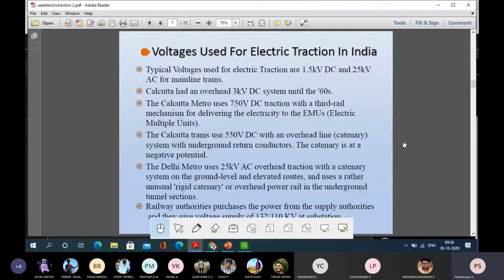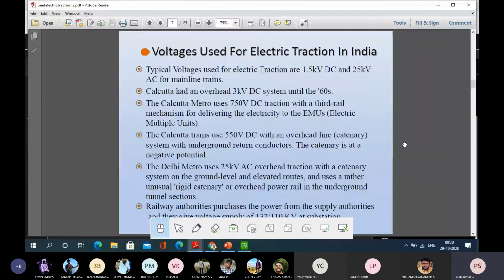Earlier they also used 550 volt DC, in Calcutta trains and all. Now almost all Indian Railways have adapted.